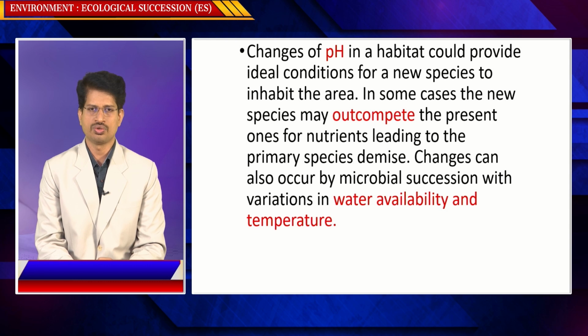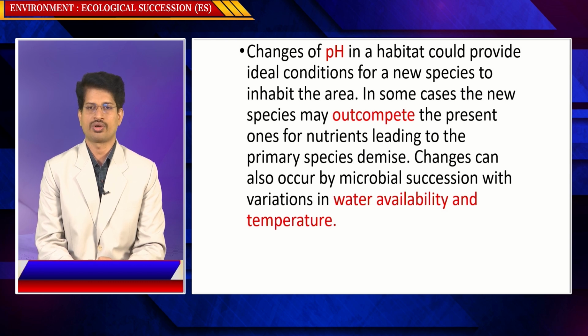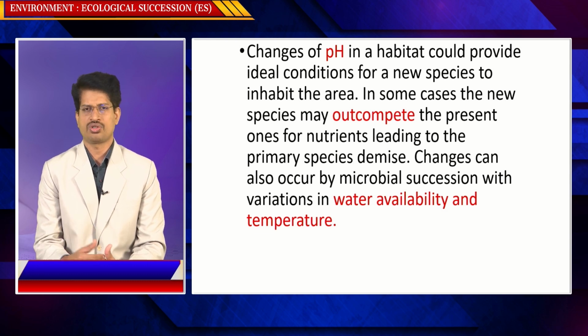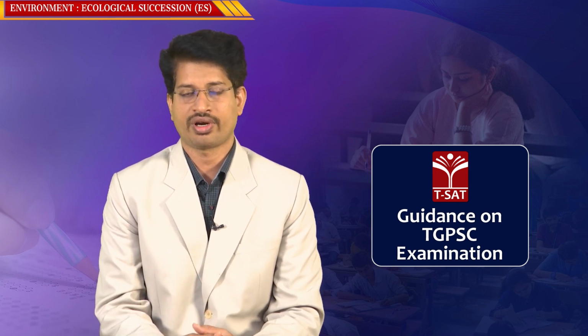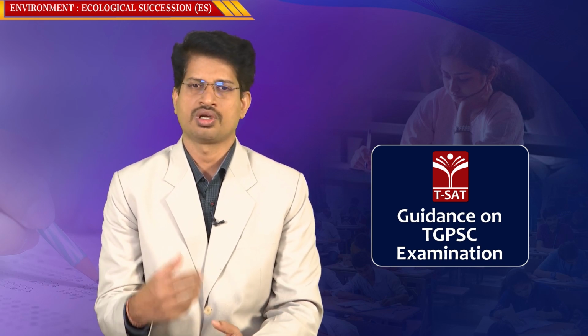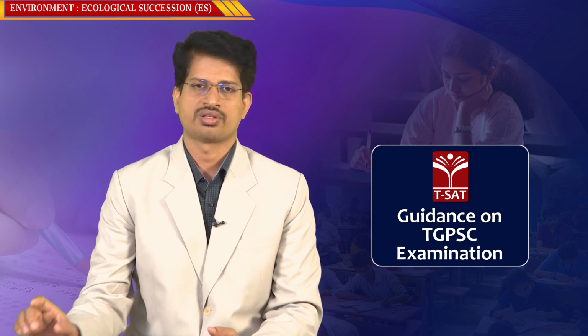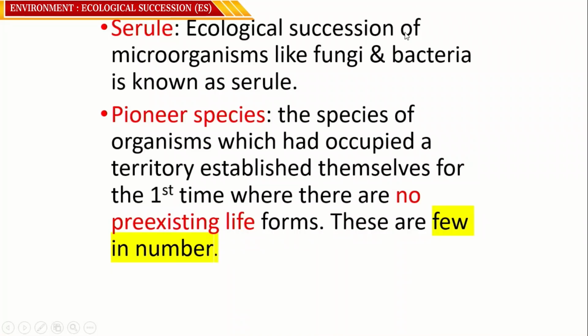In some cases, the new species may outcompete the present ones for nutrients, leading to the primary species' demise. Changes can also occur in microbial succession through variation in water availability and temperature. So with the variation of water availability, certain species or plants may not be able to survive. Certain species like xerophytes may succeed better with the change in temperature conditions, but the change in water conditions may also impact the succession. So serial ecological succession of microorganisms like fungi and bacteria is also known as serial succession.